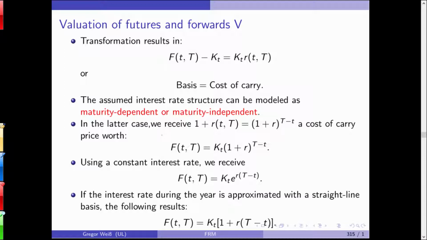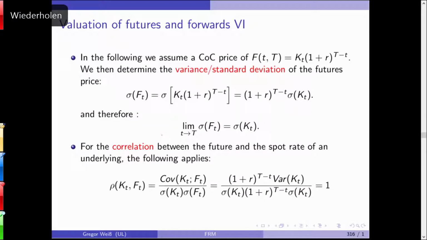If the interest rate during the year is approximated with a straight line basis, the following applies: KT times 1 plus R times the remaining maturity of the contract. But these are all variations of the idea that the future price should equal the spot price times 1 plus R. It should be the appreciated value of the spot price.